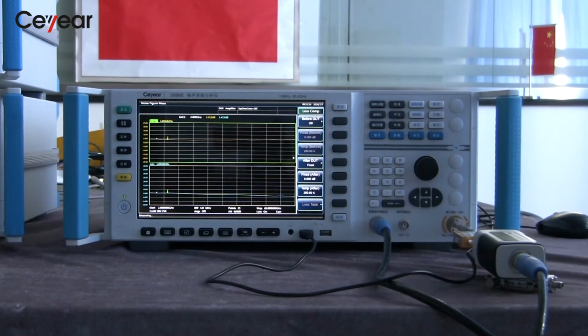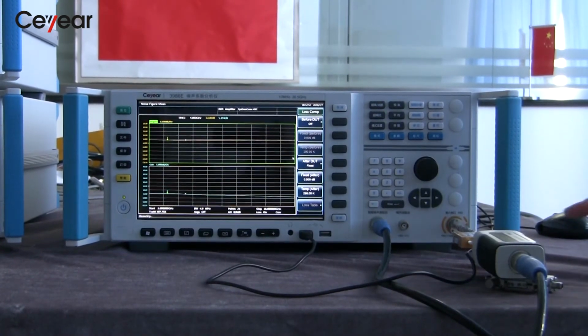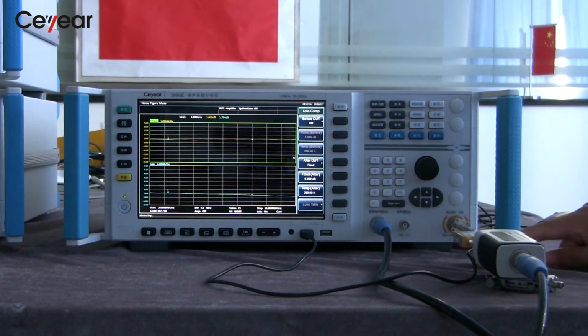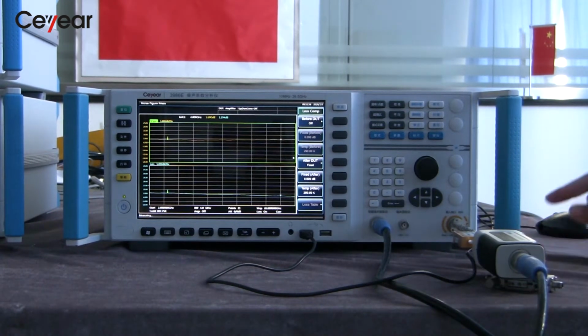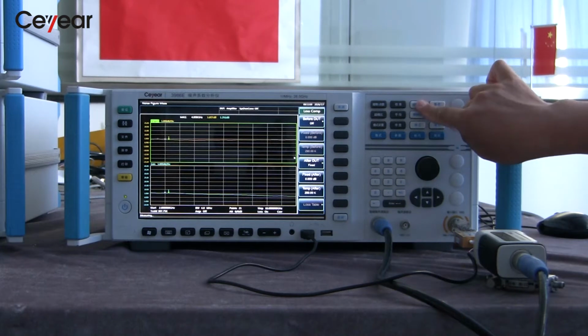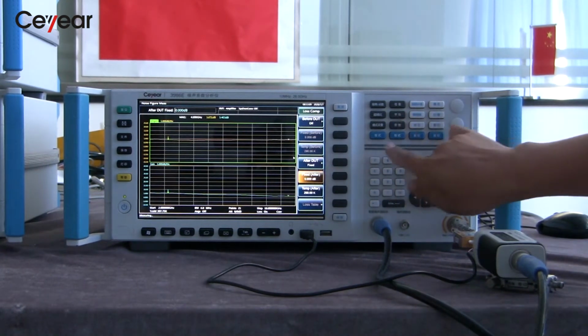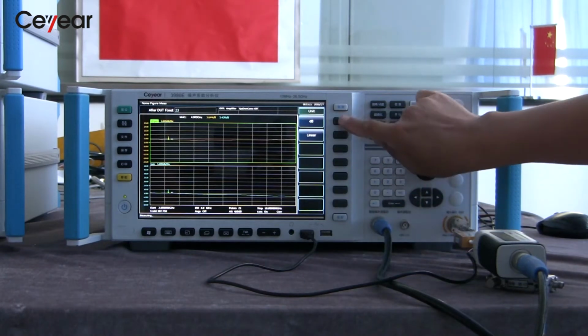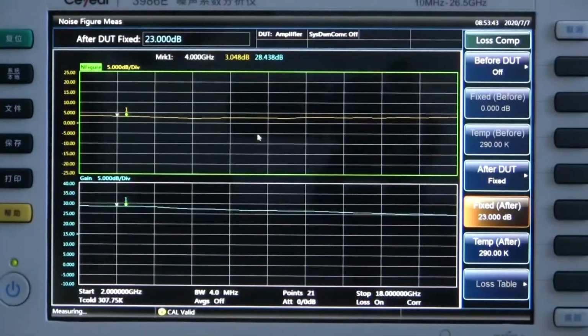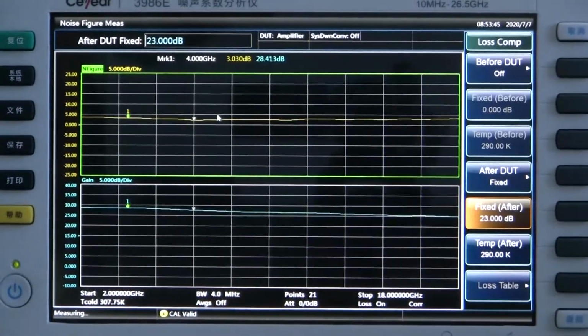We insert the amplifier together with the 23 dB attenuator into the measurement chain. We can use the menu to compensate the attenuation value to the result. We can select the menu of after DUT fixed and set it to 23 dB. The measurement result is shown on the screen.